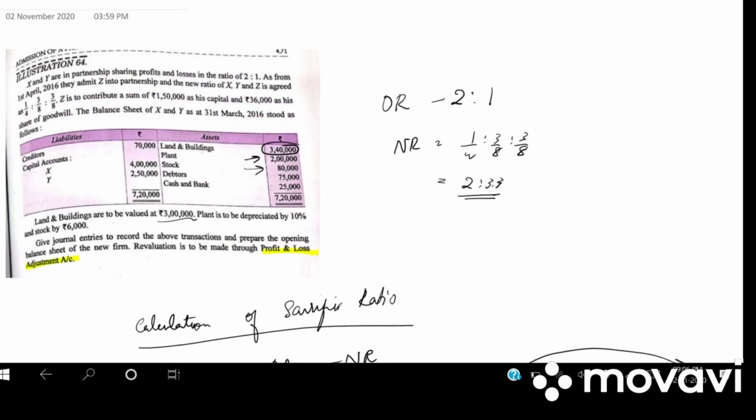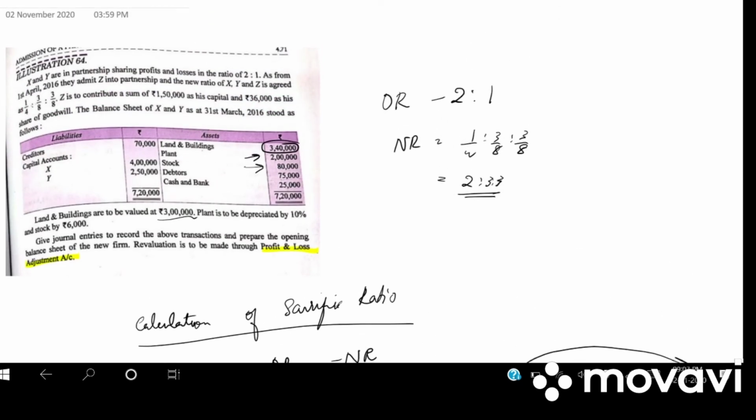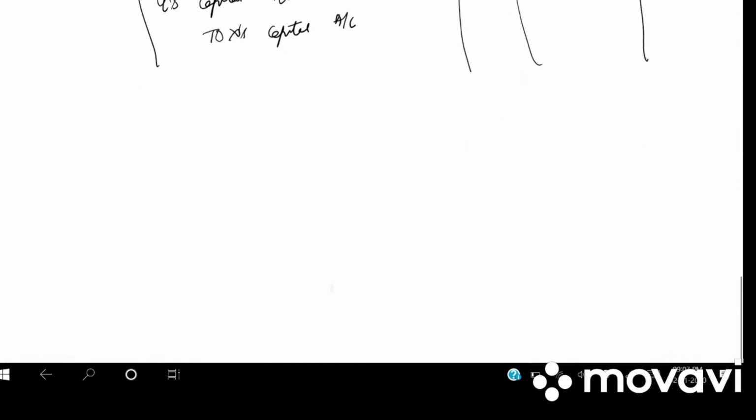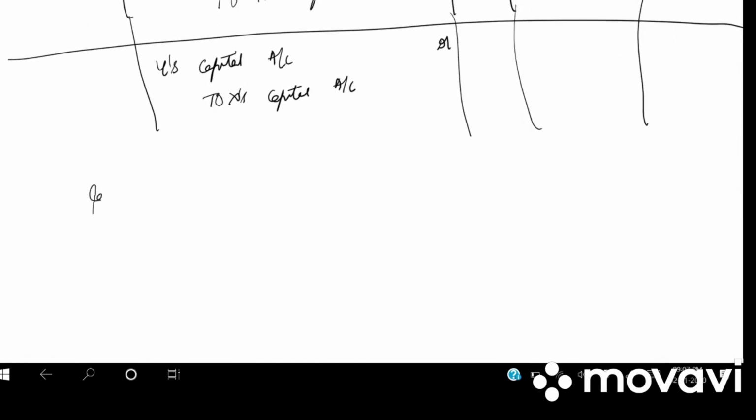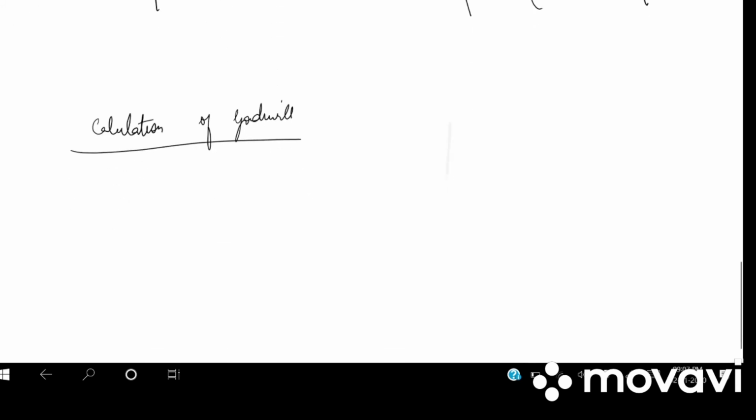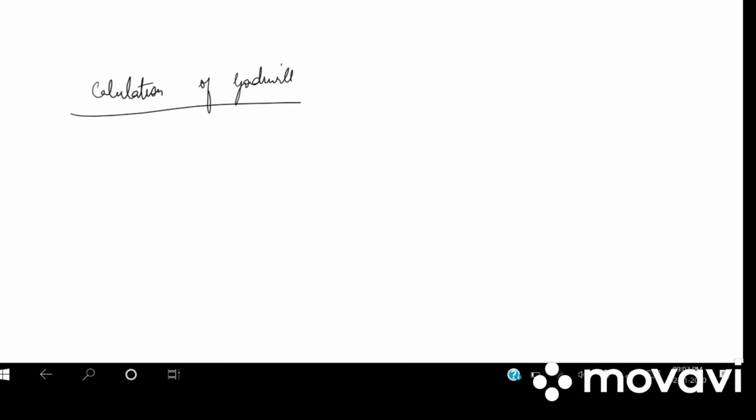So first we need to find out what is the total value of goodwill. Write down calculation of goodwill. C's share of goodwill is 36,000.